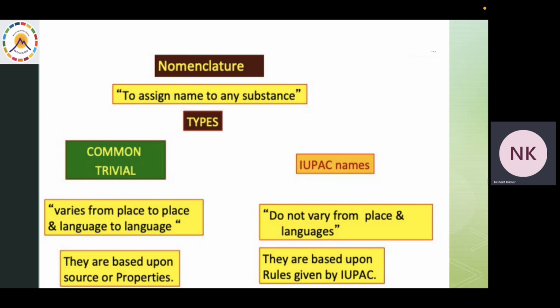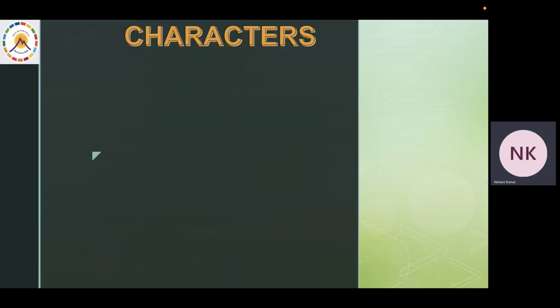It can be common, also known as trivial nomenclature, which varies from place to place and language to language. For example, a child must be having a different name at home, whereas a different name at school. The school name is the IUPAC name, which this family will be dealing with, and this depends upon the rules which are given by IUPAC.